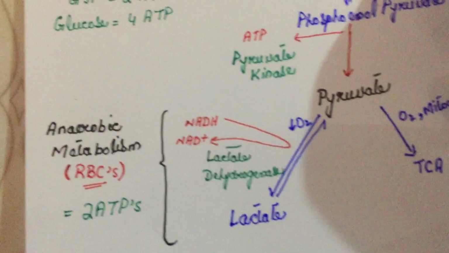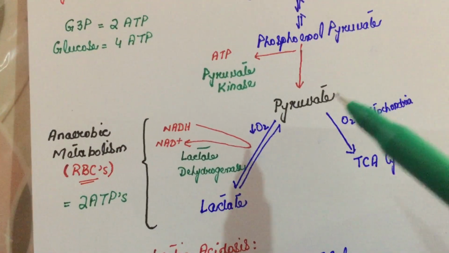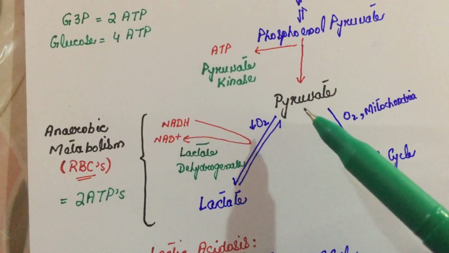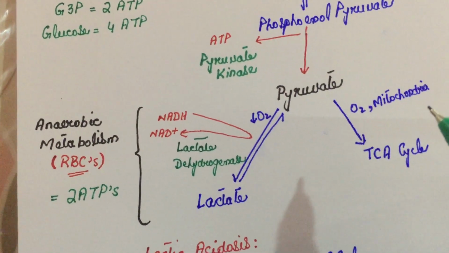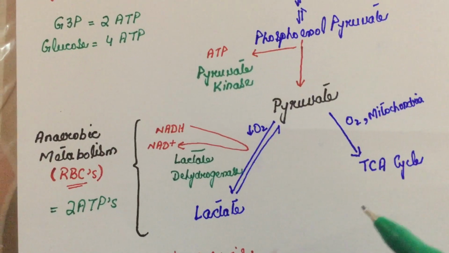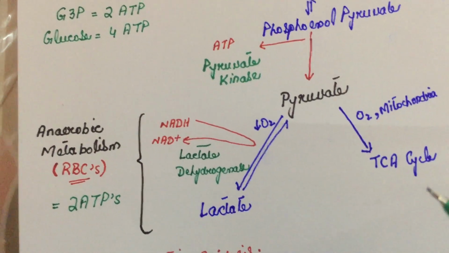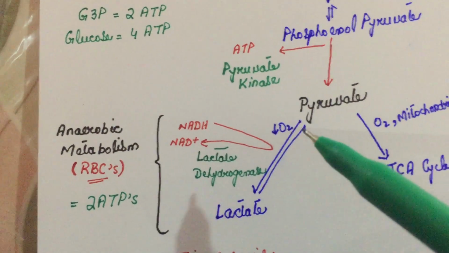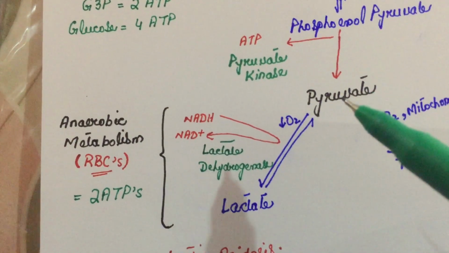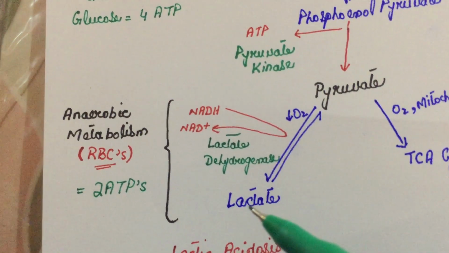Now, what happens to this pyruvate? This pyruvate would enter the TCA cycle in the presence of oxygen and mitochondria, where it would produce more ATPs and more energy. When there is less oxygen or there are no mitochondria, then this pyruvate would be converted into lactate. This mostly happens in red blood cells.